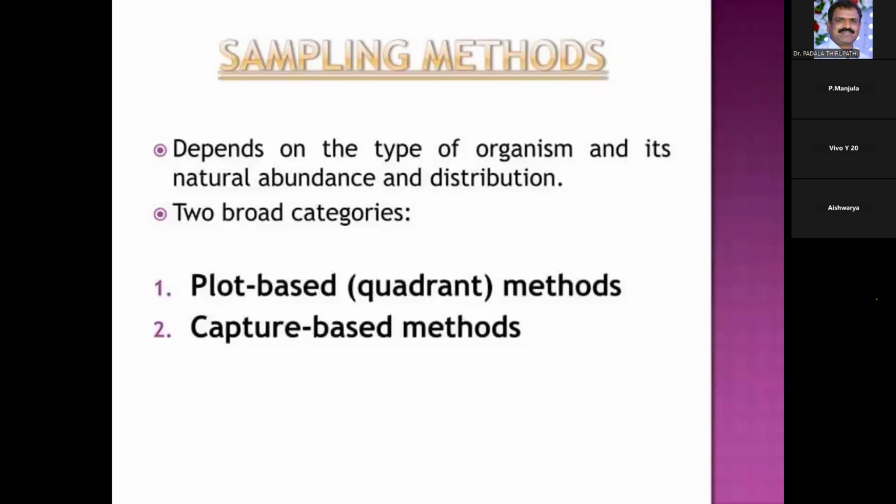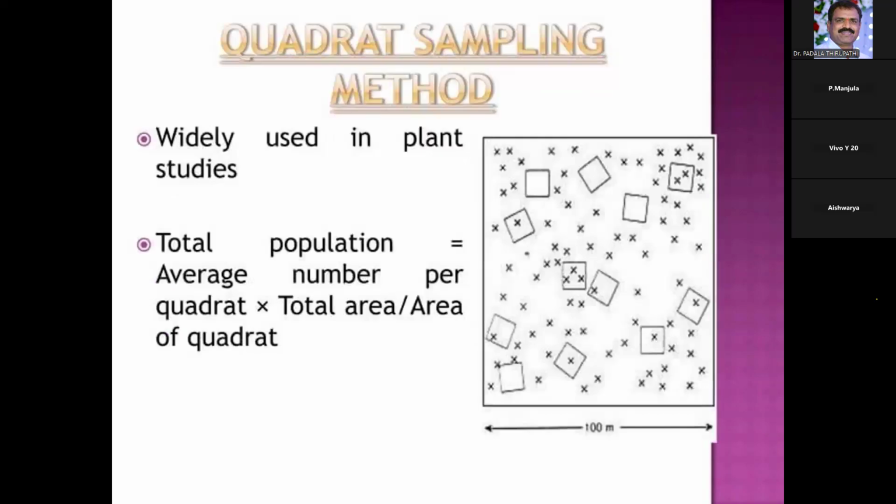In sampling there are two methods: the plot based or quadrat method, and the capture based method. The quadrat method is widely used for plant studies, mainly small sized herbs and shrubs, whereas for large trees we can directly count.